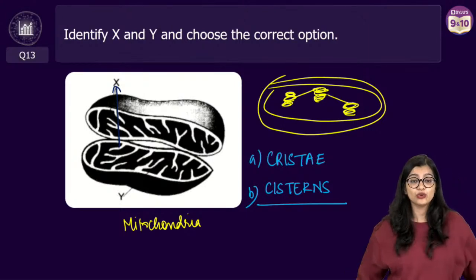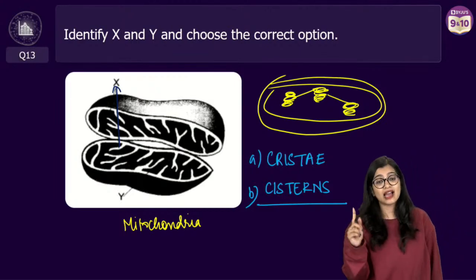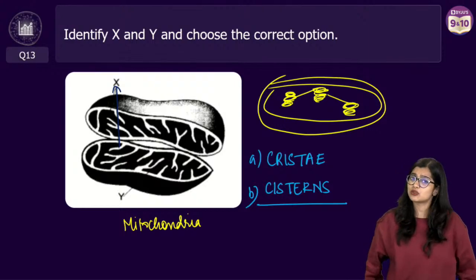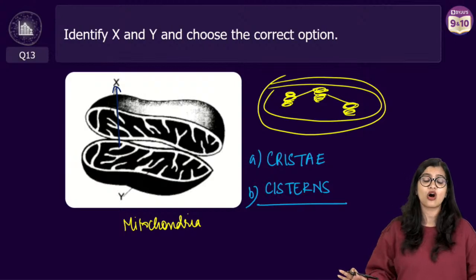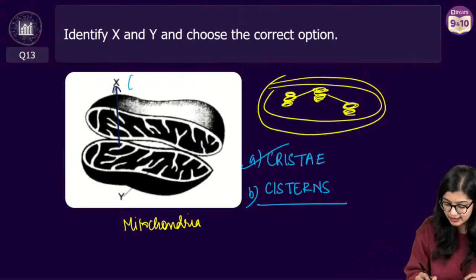Now, a lot of unique spellings of cristae are coming my way. Spelling, guys, in biology, you will lose marks. You will know every content, but if the spelling goes wrong, it will mean something else and then it's gone. One mark gone there unnecessarily, right? So here, of course, X is nothing but the cristae.